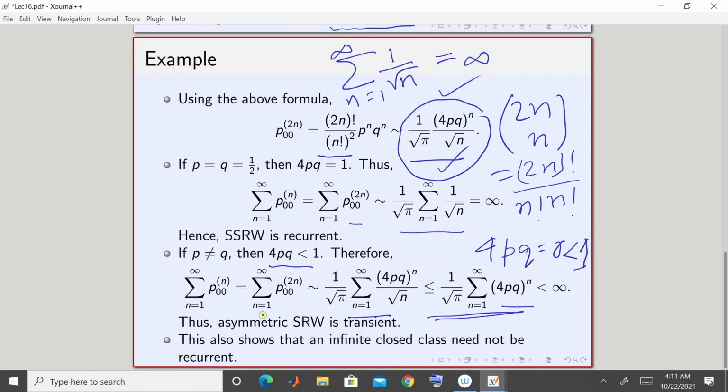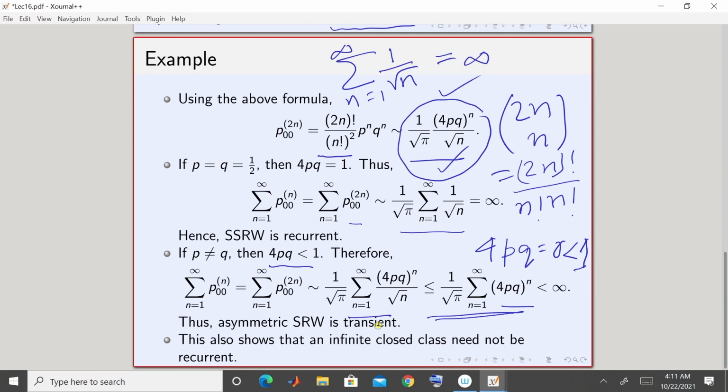Again, since the Markov chain is irreducible, 0 is transient tells you every state is transient. So an asymmetric simple random walk is transient. So we saw that a simple symmetric random walk is recurrent, but an asymmetric simple random walk is transient. Fine. So when P is not equal to Q, the asymmetric simple random walk is transient.